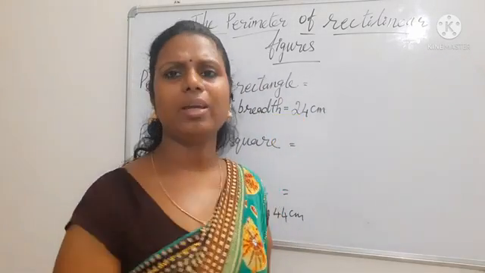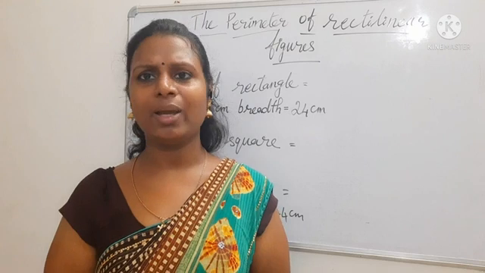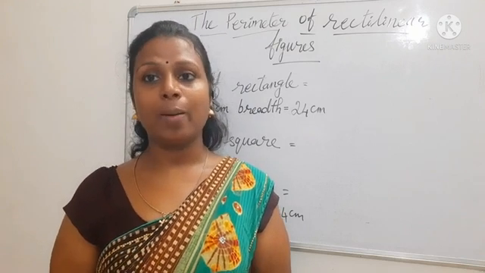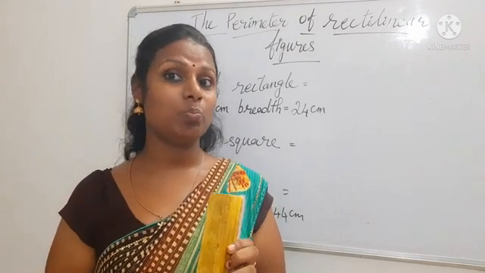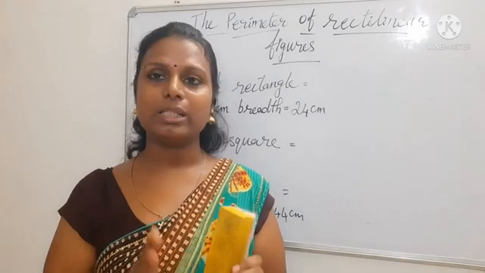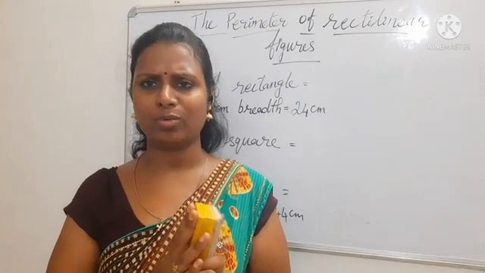Just by looking at any object, we can say whether it is big or small. But we have to measure and say whether it is big or small. For measuring, we can measure in different ways.